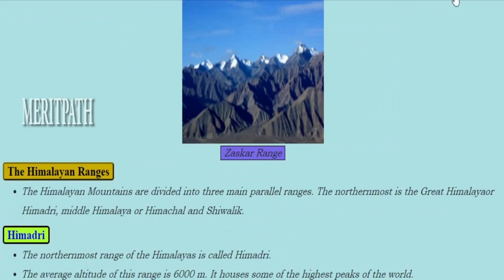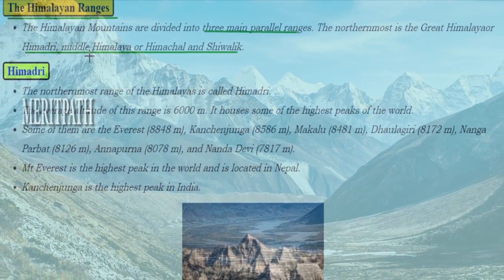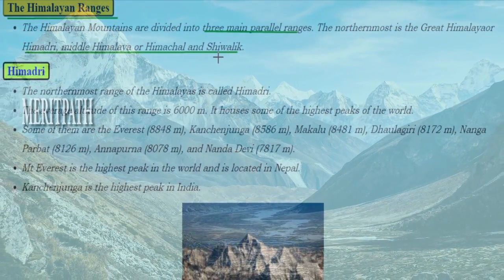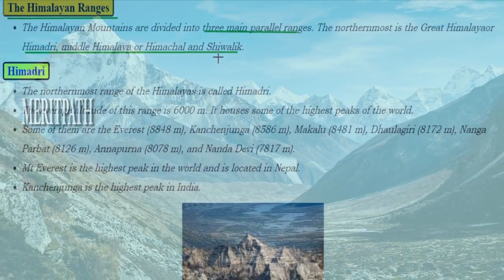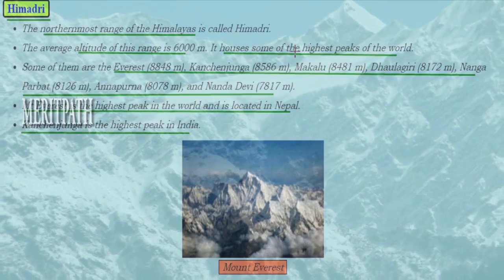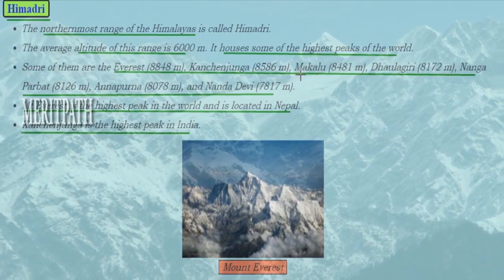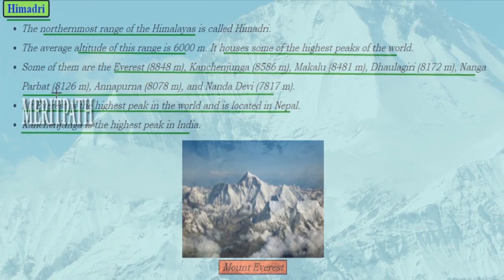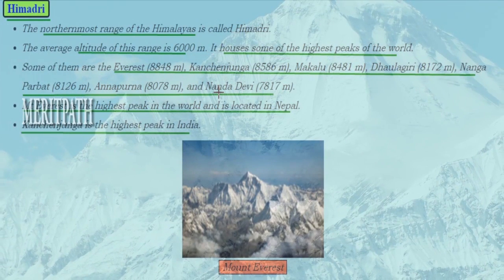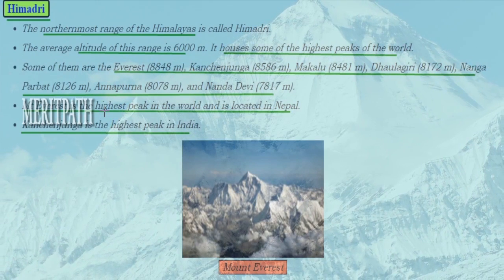So these are the northern side physical ranges of India, and this is also the Zanskar range of the Jammu and Kashmir region. The Himalayan ranges are divided into 3 parallel ranges. The northernmost is known as Greater Himalaya or Himadri, then Middle Himalaya or Himachal, as well as the Shivalik range. Let's study about the Himadri. It is the northernmost range of the Himalayas, and the altitude is 6000 meters. This has the highest peaks of the world, and some of them are Everest, Kanchenjunga, Makalu, Dhaulagiri, Nanga Parbat, Annapurna and Nanda Devi.